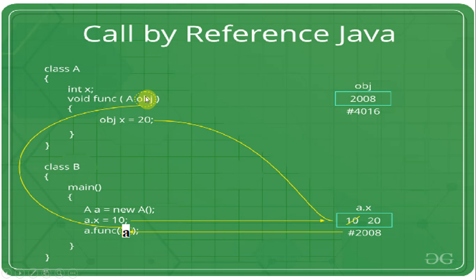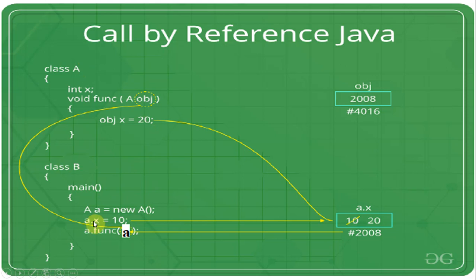But what we are trying to do is declare a variable here, where the parameter type is nothing but the name of the class. Okay, obj. While creating an object, what it means is a reference variable; we are passing the reference address here. For the function, void function, we are passing the address here, and obj x, an object kind of x, not int. It is not a primitive data type, it is an object, so we are setting the value 20 here.